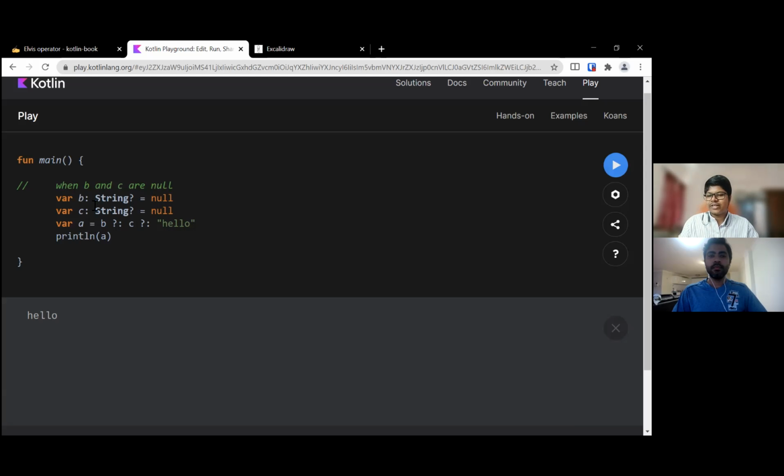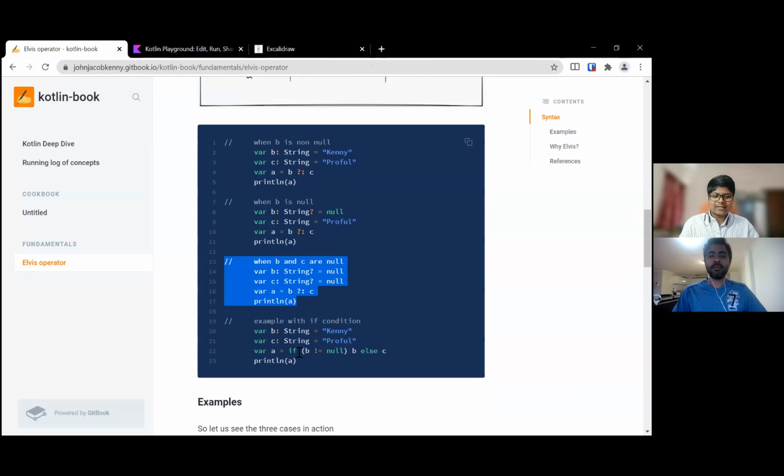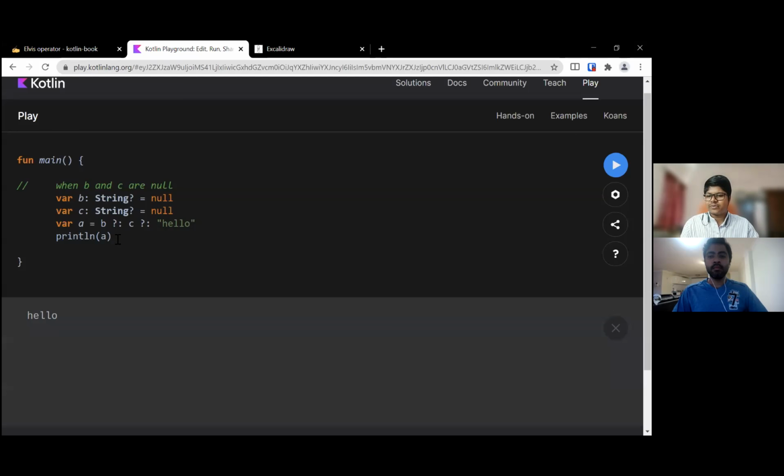Okay, next we'll take a look at the if statement, which we just saw right now, but how this if condition works. It's a similar thought process.